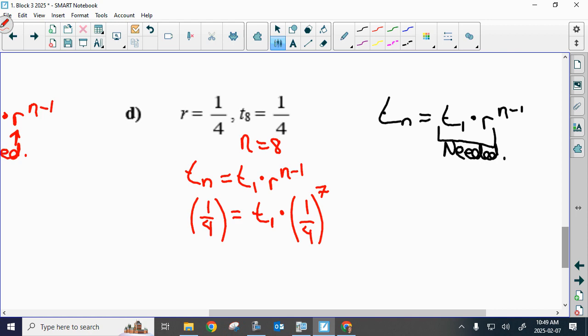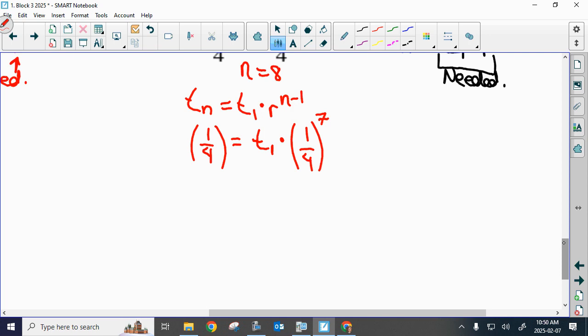How could I isolate for T1? And if you guys are putting in 1/4 to the power of 7 right now, I want you guys to resist that urge because you guys are better than that. Okay, so we're going to do something a little different. How is the 1/4 to the power of 7 attached to the T1? You guys said it's attached by multiplication. So what are we going to do? We're going to divide. And the reason why I said you guys are better than this, as soon as I divide, do you guys see that we can actually use our exponent laws to simplify here? So we reviewed exponent laws for a reason.